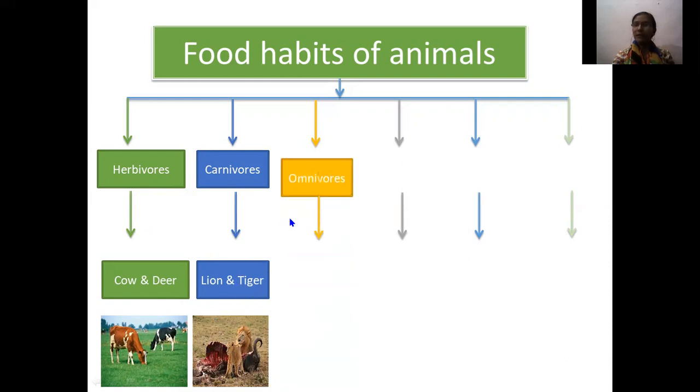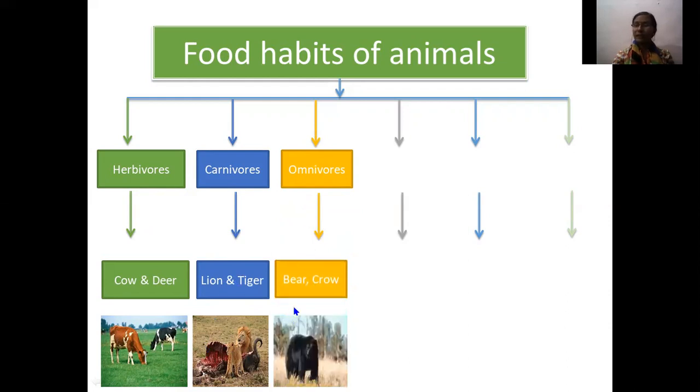The next one is omnivores. Omnivores are the animals which feed on both plants as well as the flesh of other animals. Bear and crow are examples of omnivores.